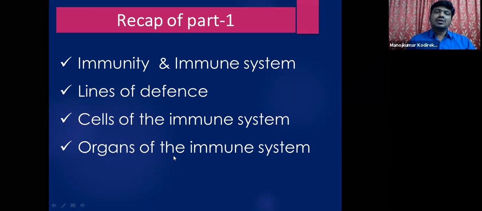There are certain organs involved in the creation or differentiation of immune cells, making them active and functional. All such organs are called the organs of the immune system, and they are differentiated into primary lymphoid organs and secondary lymphoid organs. All these were discussed in part 1.